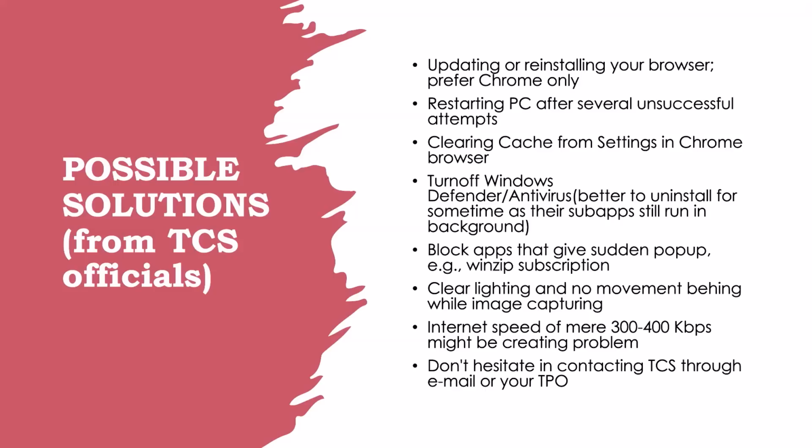This is very important. In the Chrome browser, you will see at the top right corner there are three vertical dots. If you click on it, that is the options button. In settings, you can go to history and clear your cache. So that might also help.